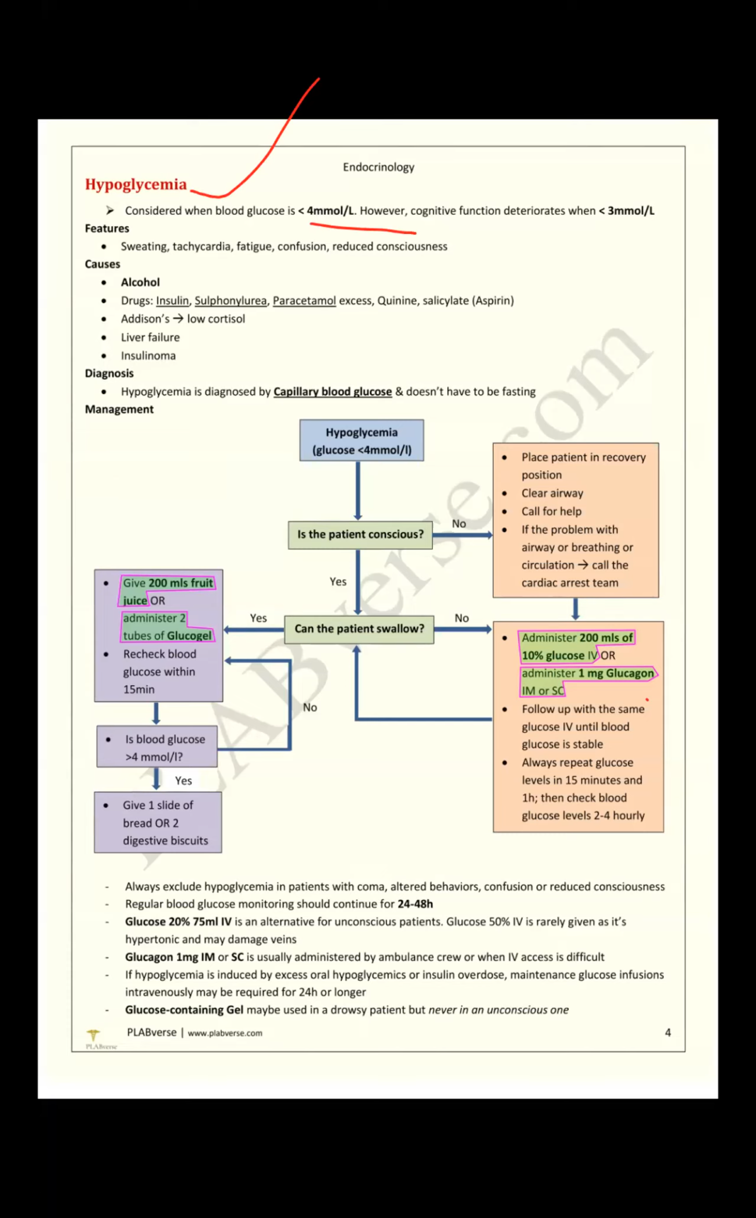Cognitive function deteriorates when below 3 millimole per liter. So sweating, the hypoglycemia presentation we know very well. The causative or precipitating factors are liver failure, insulinoma, insulin, sulfonylurea, and commonly alcohol. Diagnosis: we have to check capillary blood glucose. So stepwise, we have to remember the precipitating factor.